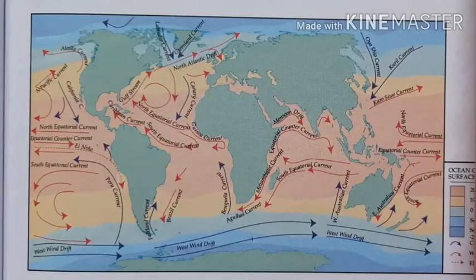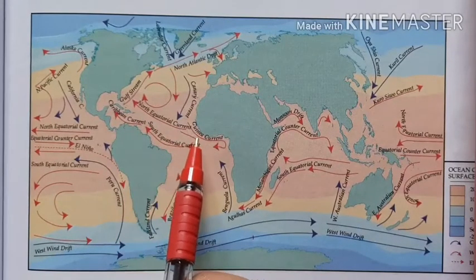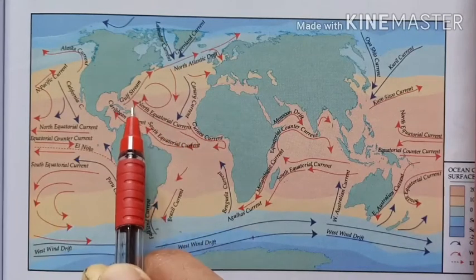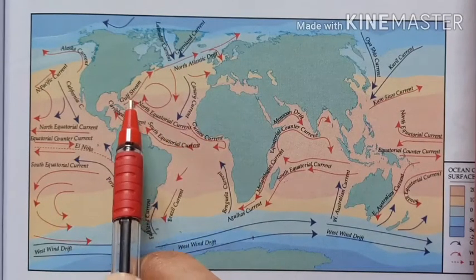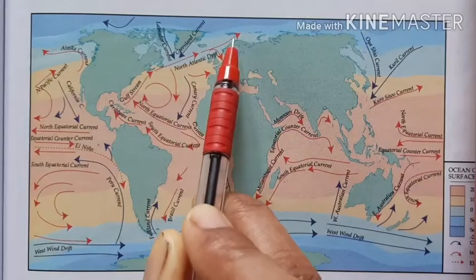Another important factor influencing the movement or the direction of the ocean current is the presence of landmass. You can see here the equatorial current that originates from the equatorial region and moves towards the west direction. But when it hits a landmass, it turns towards the east direction.